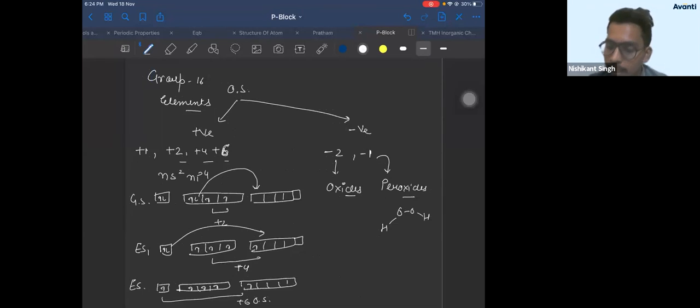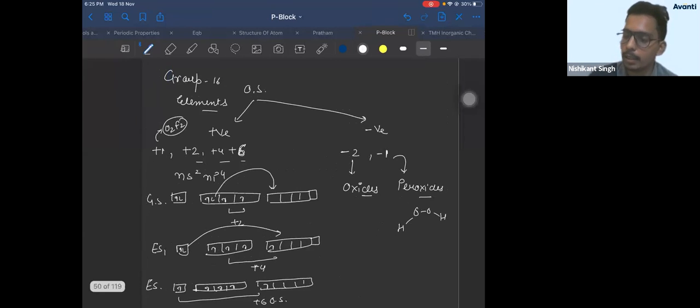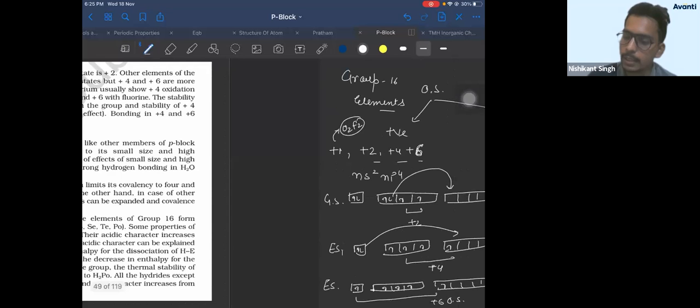Okay. Now you should ask, sir, how +1? +1 is also possible in O2F2. In O2F2, you can get +1. Okay. It was there in redox also. Yeah. Any doubt in the oxidation state of group 16 elements? Anyone? Anyone having any doubt in the oxidation states? What oxidation states they can show? No. Great. Let's see what the text says.